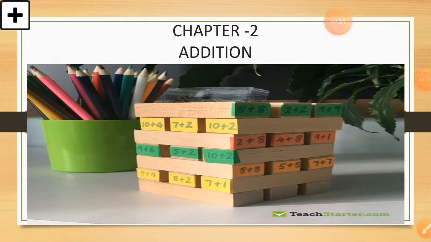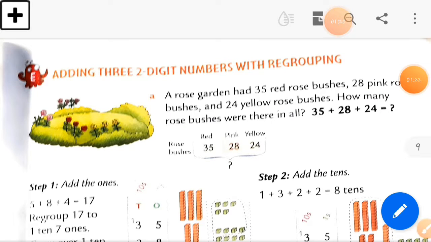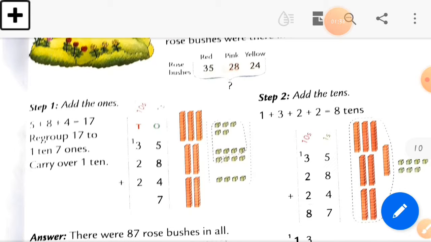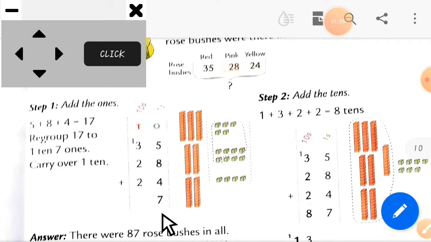Okay, so let's start our today's lecture. Here we continue chapter number 2, which is addition. Still our chapter number 2 is not complete. We are going to learn chapter number 2 only. Are you ready to learn today's new topic? Are you excited? See, this is the topic: adding 3 two-digit numbers with regrouping. This is our last topic. We learned this topic in the previous lecture, so I hope there is no doubt, but I will give a small revision of it.